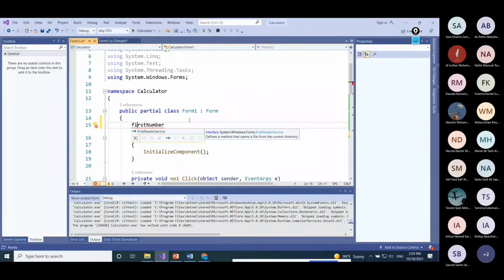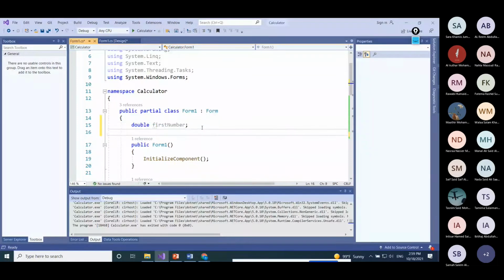If I define it inside one of the methods, the scope of that variable will belong only to that method. This is of type double, because we suppose that we can enter any number. And then I want to define the operation also. That is a string here, string operation.